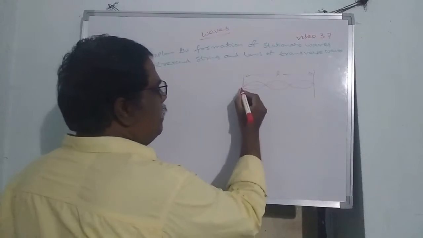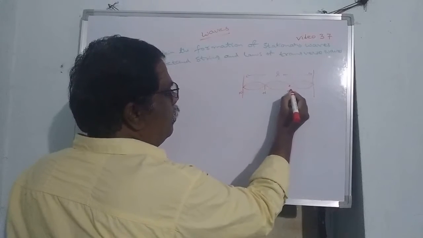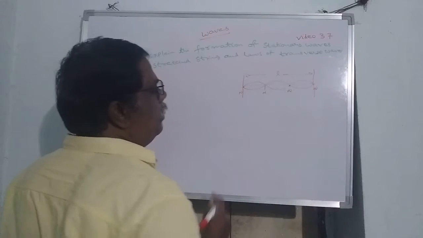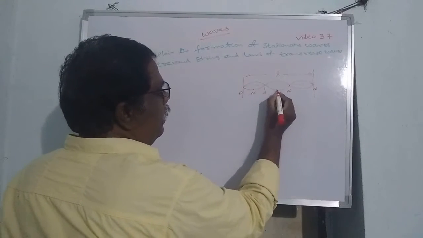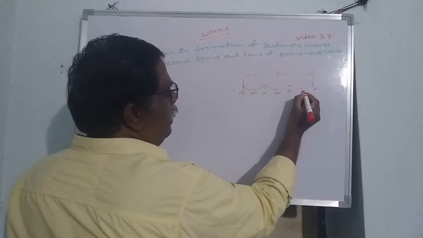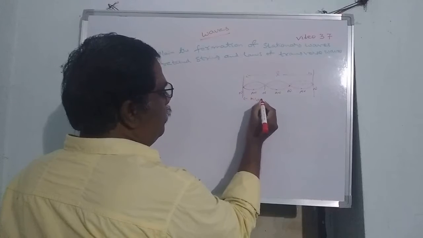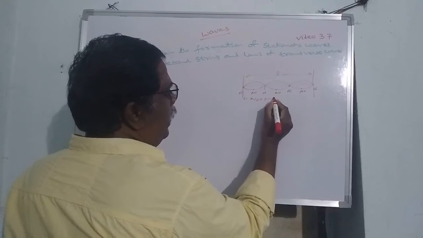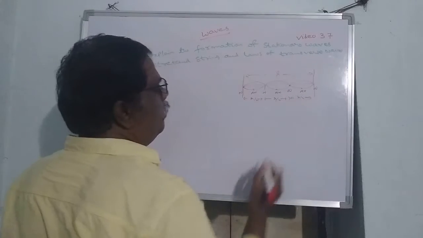Three loops or 3 segments. Node, antinode, node, antinode, node, antinode, node. Generally node to node is lambda by 2, node to node again lambda by 2, node to node again lambda by 2.